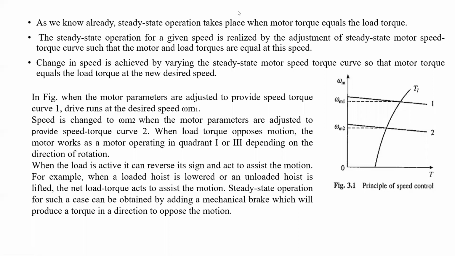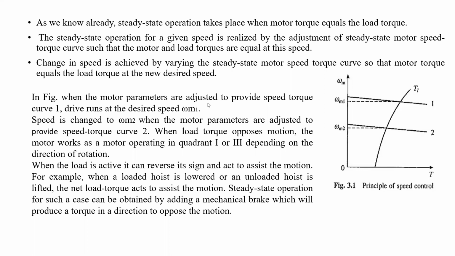So we have to adjust the motor in such a way that motor torque and load torque are equal at the speed. Then the system comes into the steady state operation.